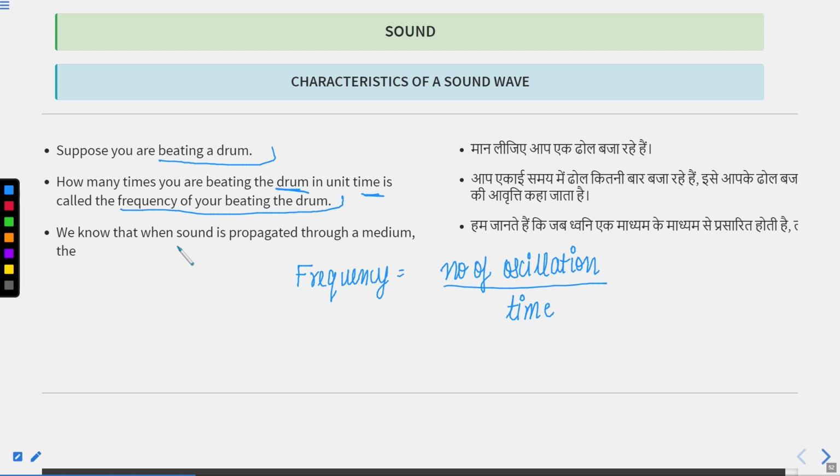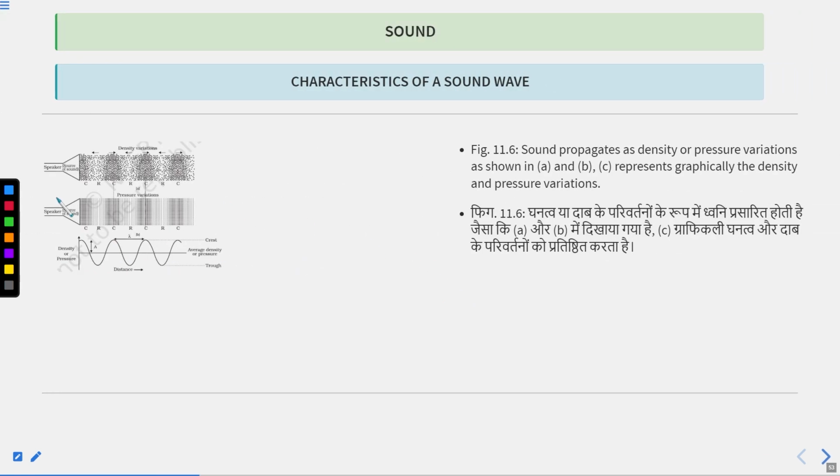We know that when sound is propagated through a medium, this is one figure of sound propagating as density variation. In the compression region, the number of particles is more than in the rarefaction region. There are consecutive compression and rarefaction regions. This diagram shows the density variation, and this is the pressure variation of sound propagation, and this is the graph.